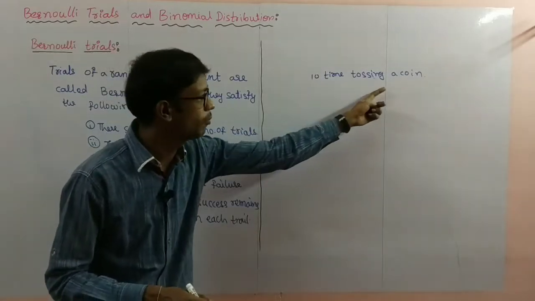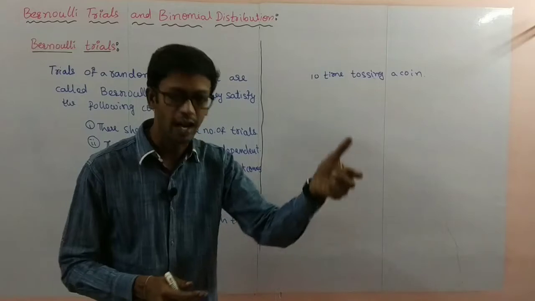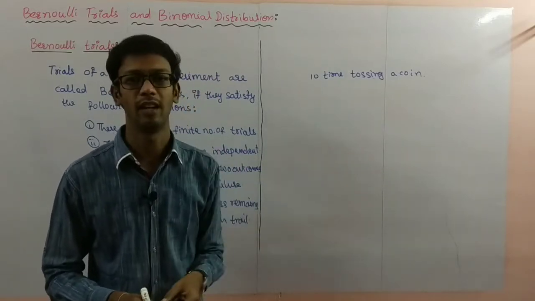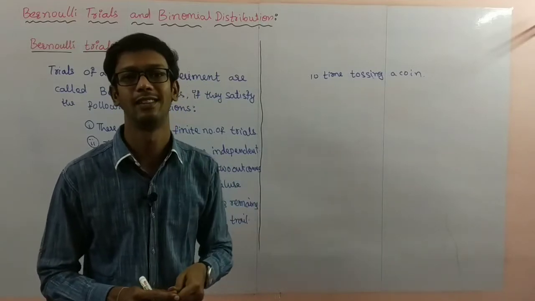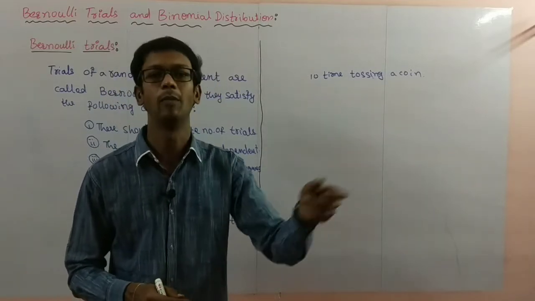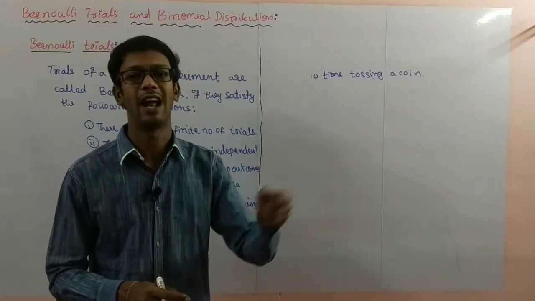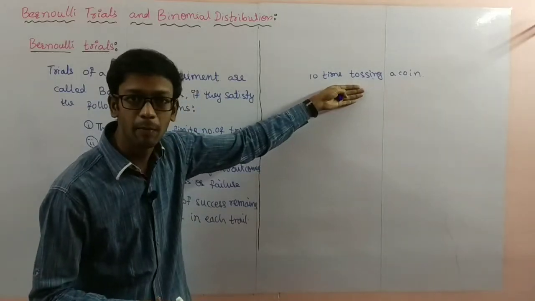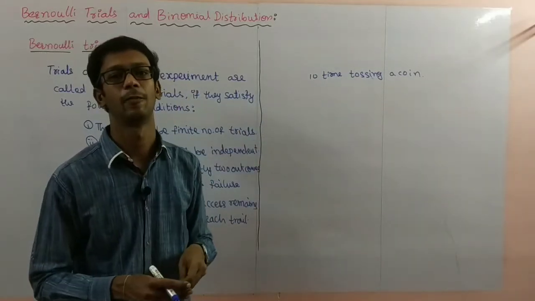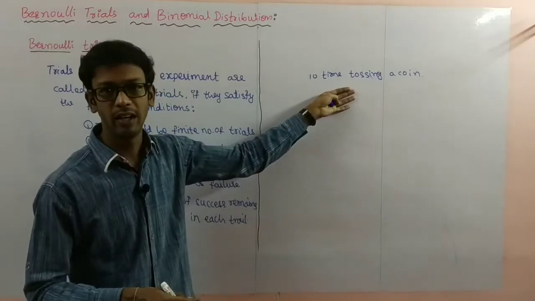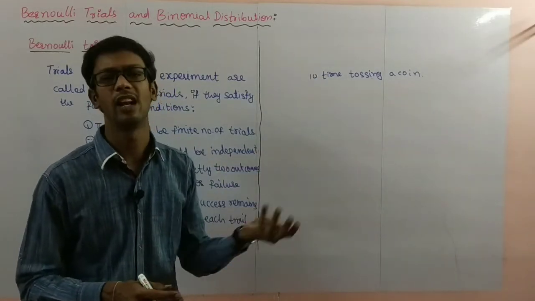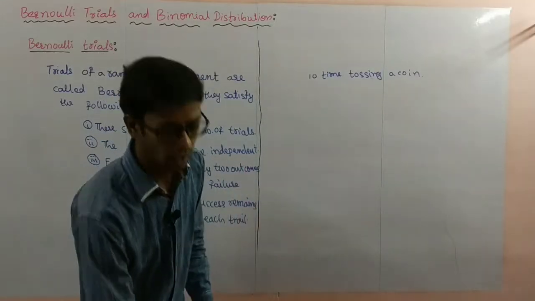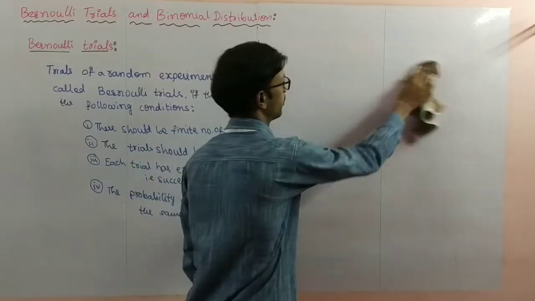Here 10 times tossing a coin is there. First time tossing a coin, second time tossing a coin, third time tossing a coin. These are called trials: first trial, second trial, third trial. So a random experiment consists of n number of trials. Here 10 times is there, so we have 10 trials.